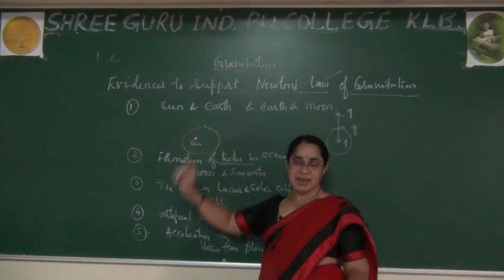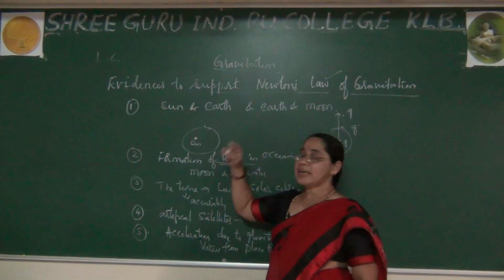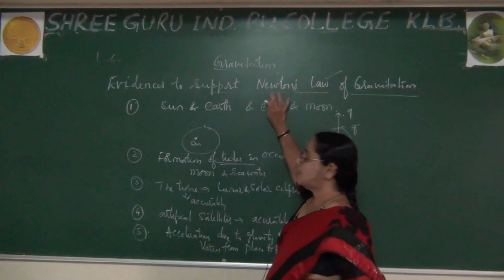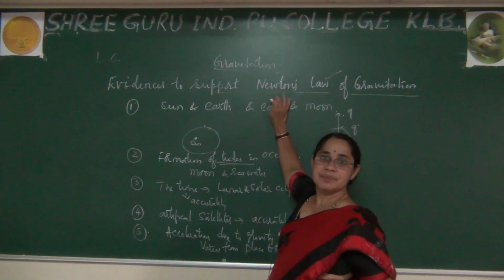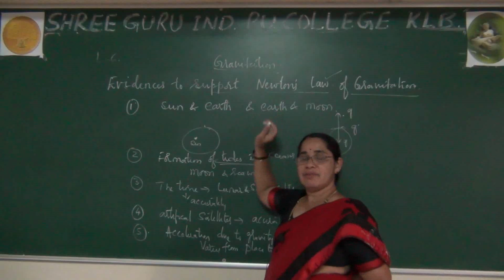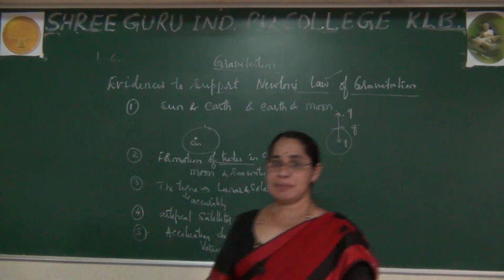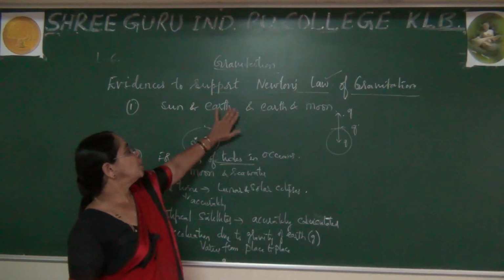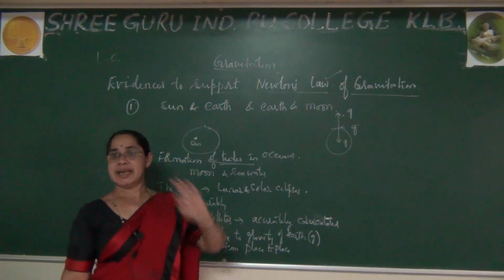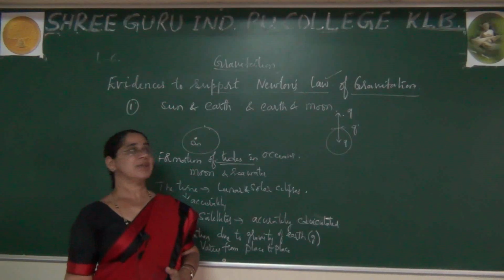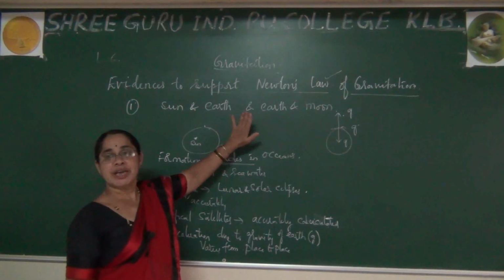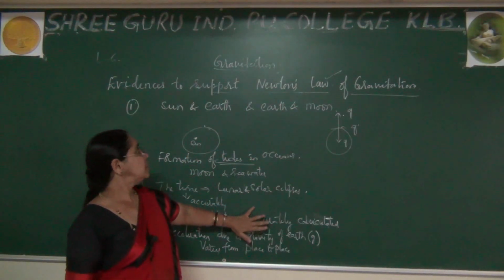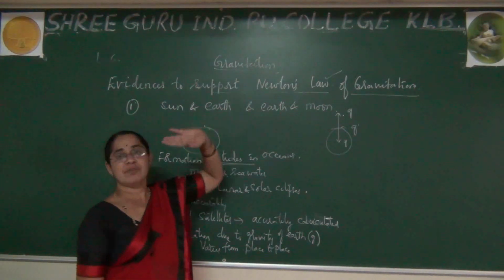So you should feel very happy to learn Newton's law of gravitation, because these are the evidences which support it. Please be aware that in physics, experimental evidences prove what is accurate. You will never say approximate things in physics, due to which today you are able to learn these laws which support Newton's law of gravitation.